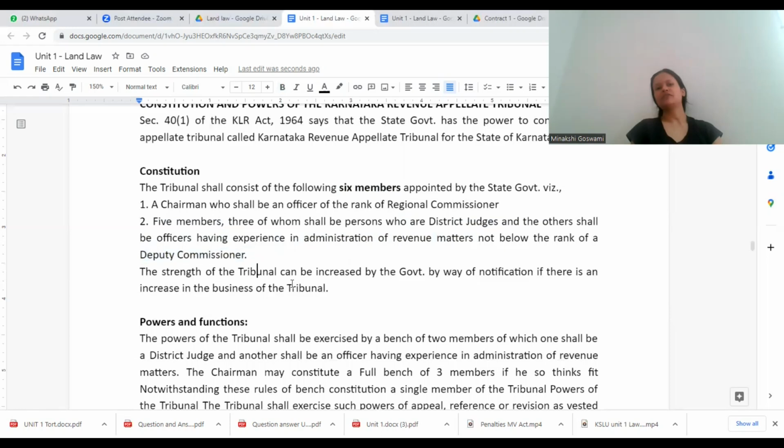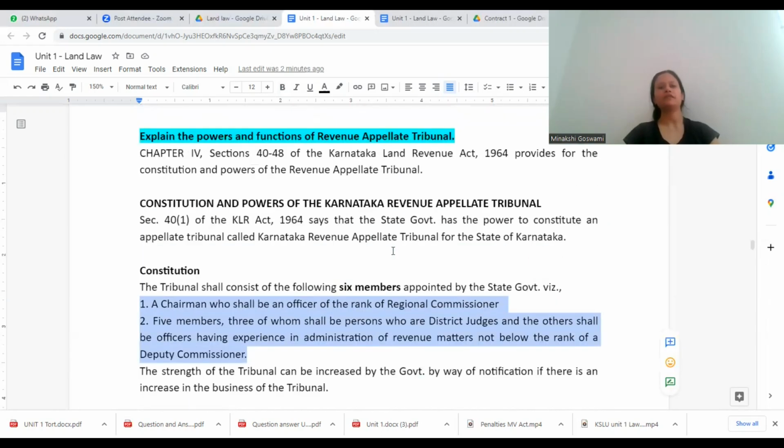The strength of this tribunal can be increased by the government by way of notification if there is an increase in the business of the tribunal. It might happen that 6 people find it difficult to manage all the work they are getting. Maybe too many applications, appeals and revisions are being filed, and they have a lot of work. In such cases, if the government feels it is needed, the government can increase the strength by way of notification. As of now, this is the strength of the Karnataka Revenue Appellate Tribunal.